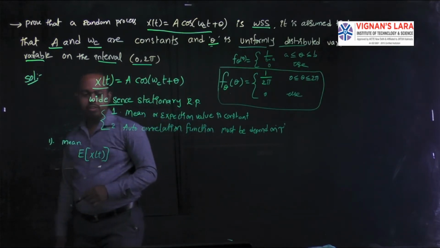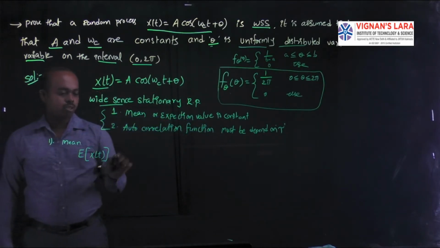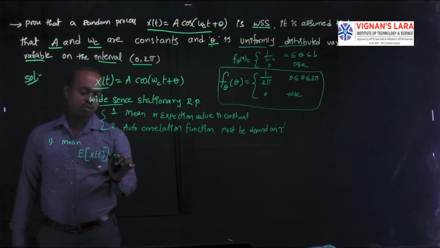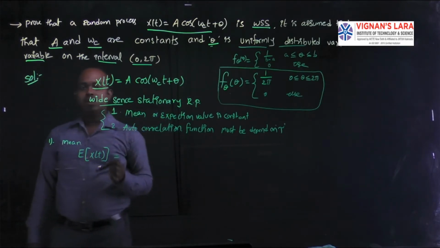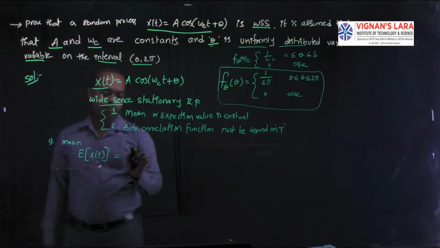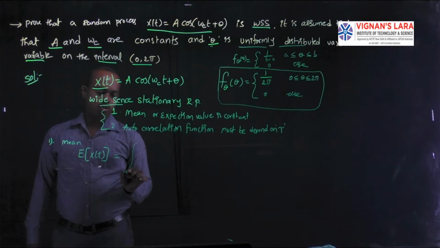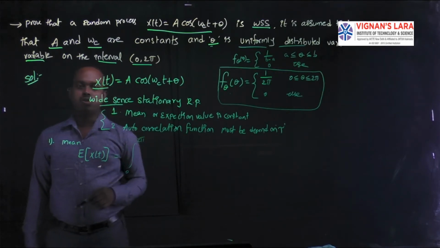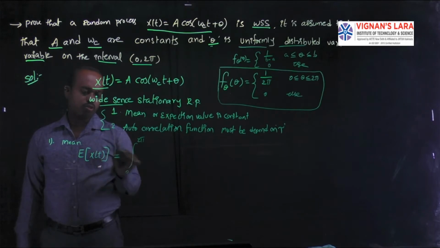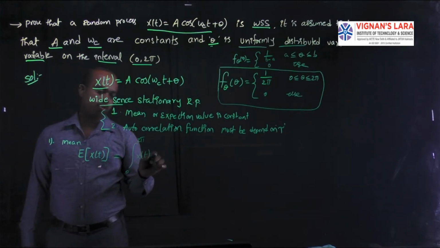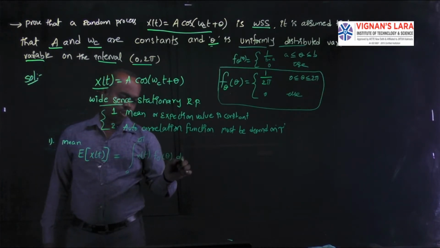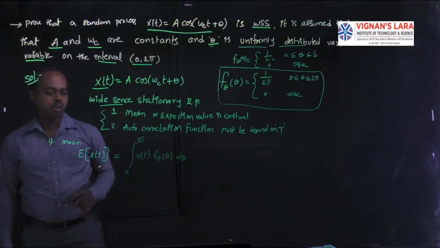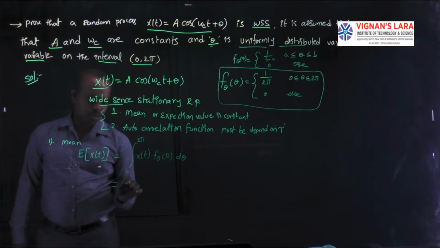Now we have to find the expectation value of the random process x of t. It is a continuous random variable. Why do we say that? It is clearly mentioned that it is uniform, and uniform is one of the categories under continuous random variables. That's why I take the integration from 0 to 2 pi. The formula is the integral of x of t into f theta of theta into d theta.